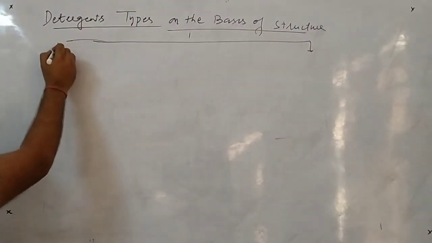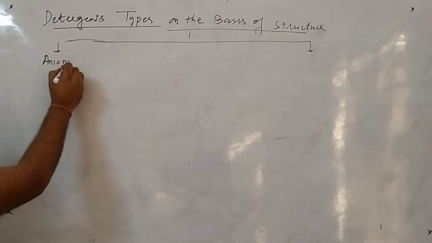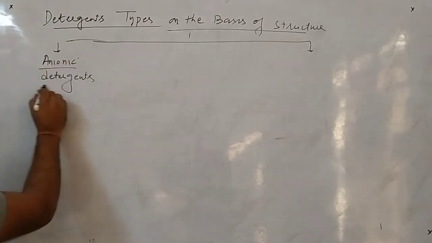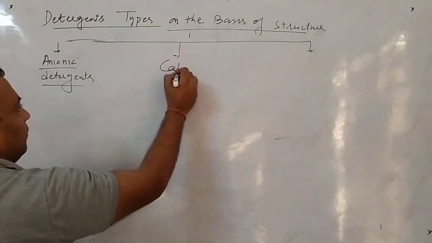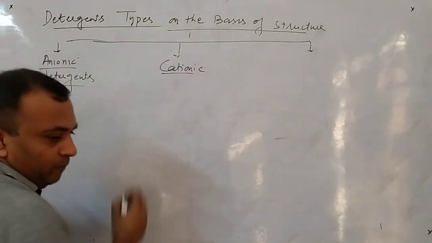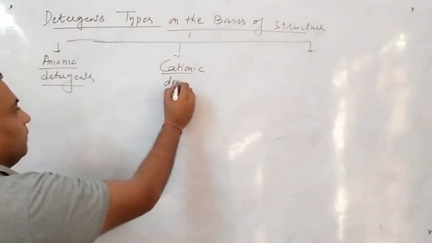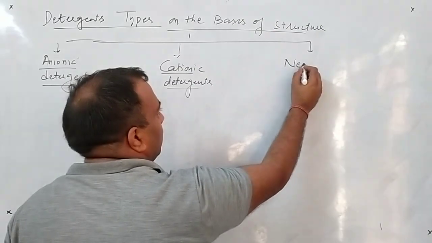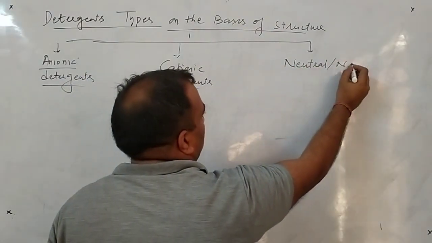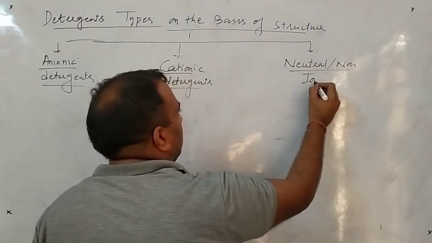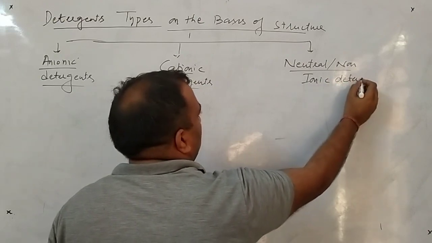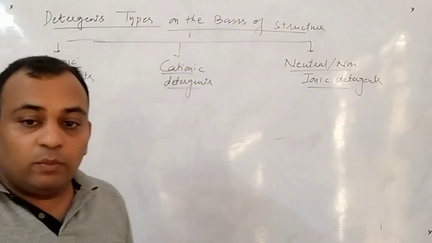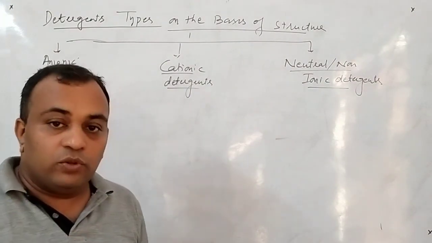First, anionic detergents. Second, cationic detergents. Third, neutral or non-ionic detergents.